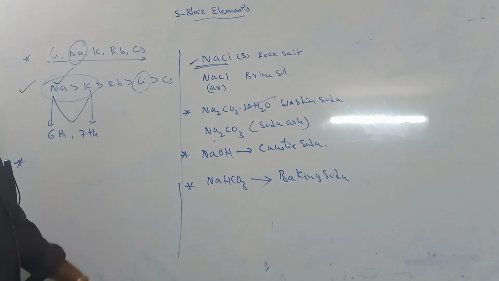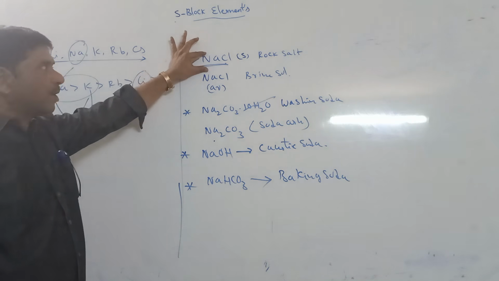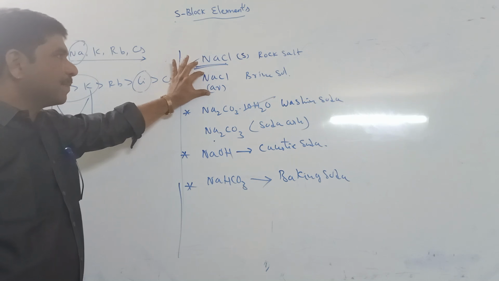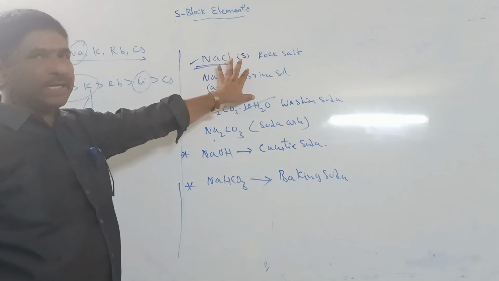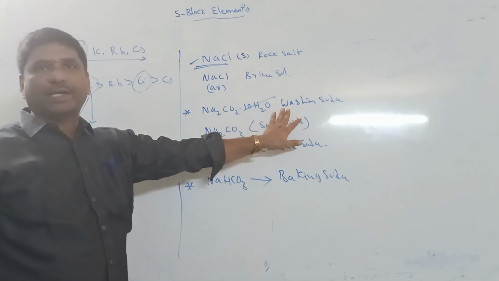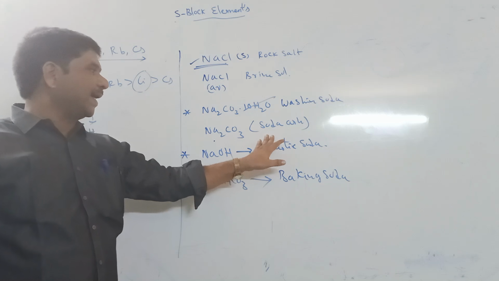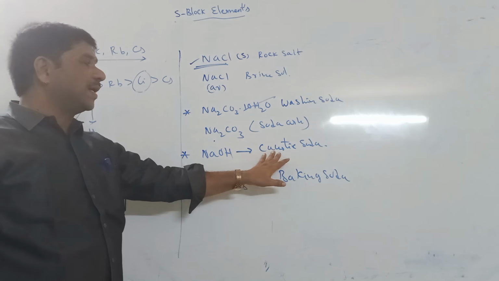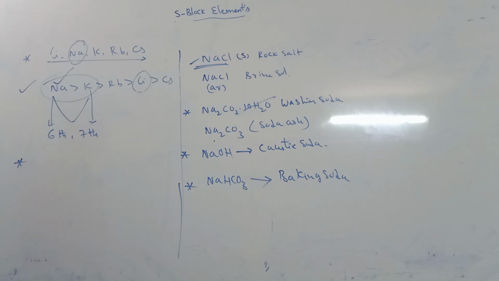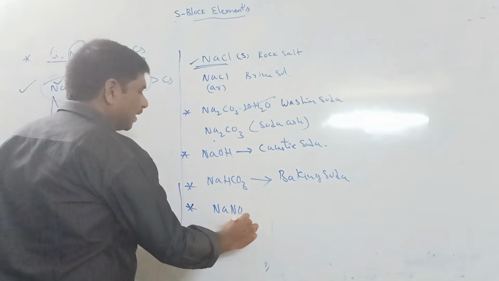So sodium has many minerals. Its main minerals: NaCl is rock salt, common salt, table salt; with water it is called brine solution. Na2CO3·10H2O is called washing soda. Na2CO3 is called soda ash. NaOH is called caustic soda. Sodium bicarbonate is called baking soda. And also another compound, NaNO3.